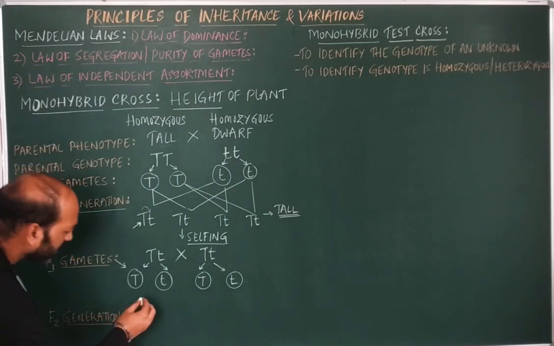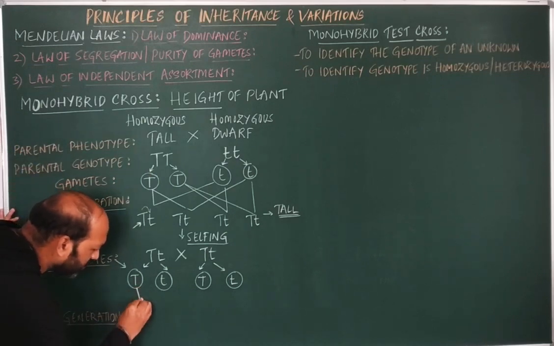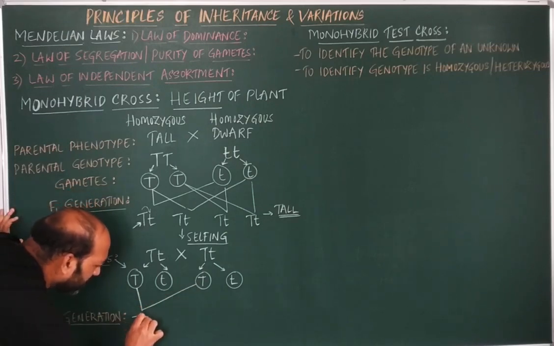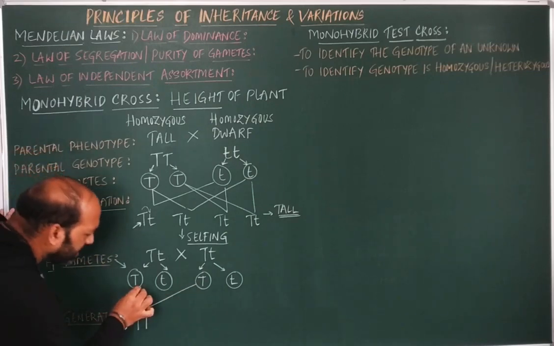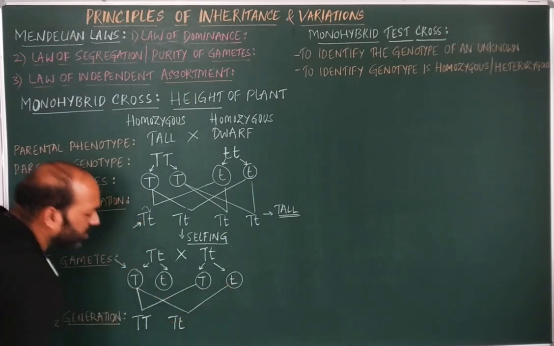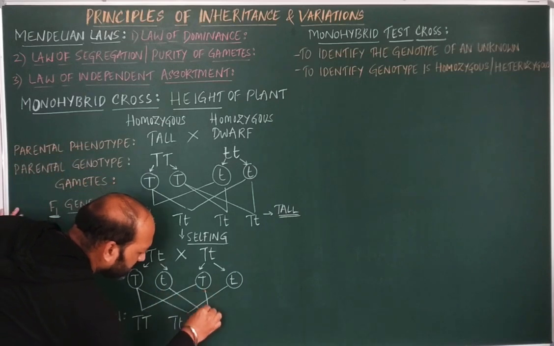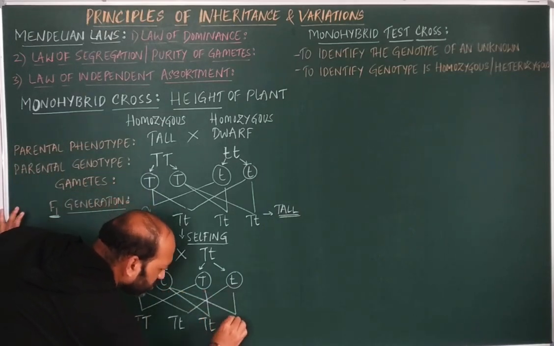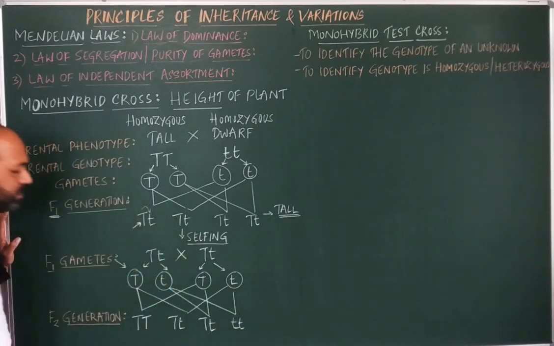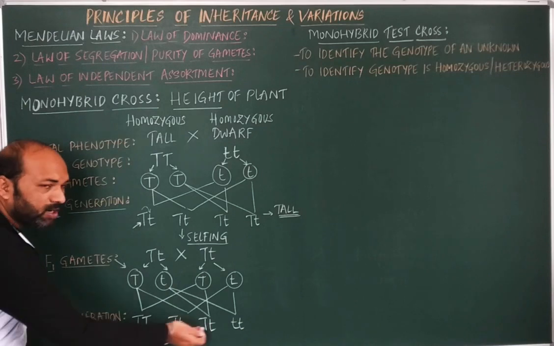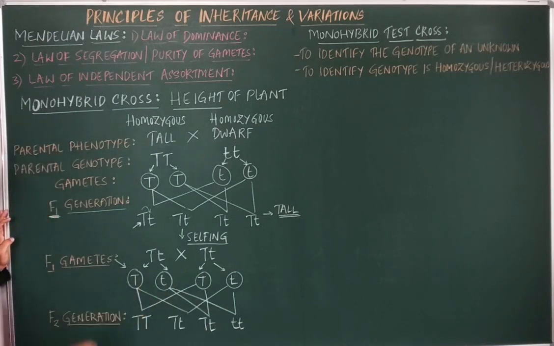Now for example, this gamete fuses with this gamete, so what we obtain is capital T, capital T. Next is this gamete with this, so this will form capital T, small t, and this again capital T, small t, and the last one is small t, small t. So in the F2 generation, what we obtained is 4 individuals.